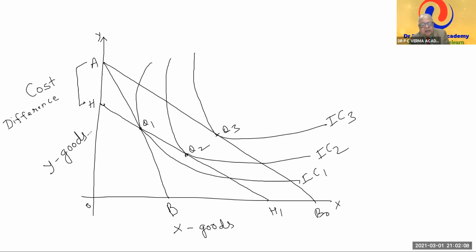But he will not remain there. He will move to Q2, where the HH dash price line is tangent to indifference curve 2. He will move from the lower indifference curve to the higher indifference curve due to the substitution effect.